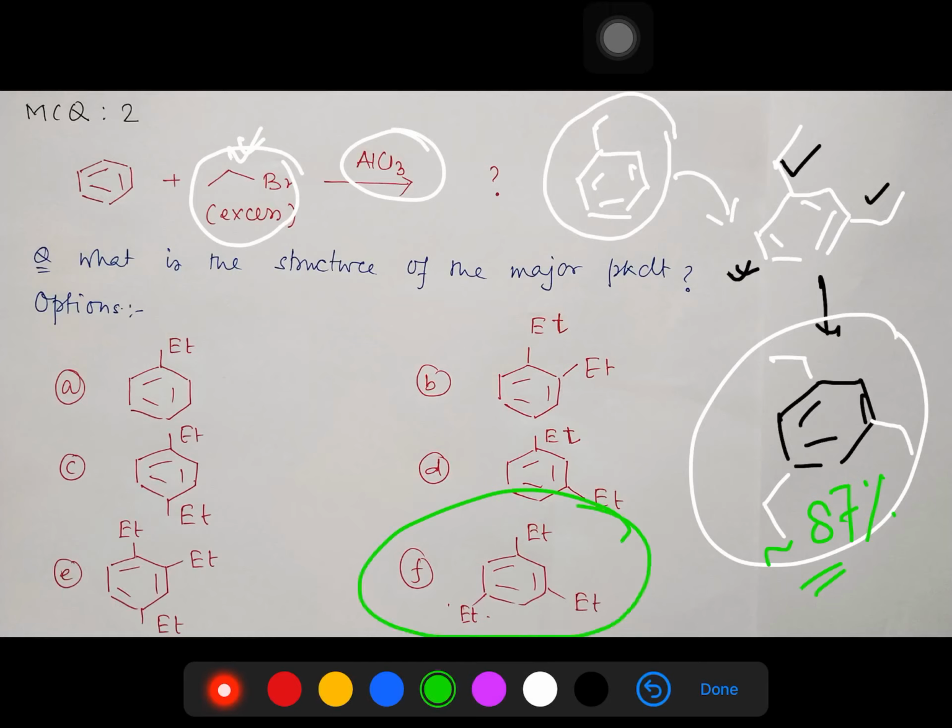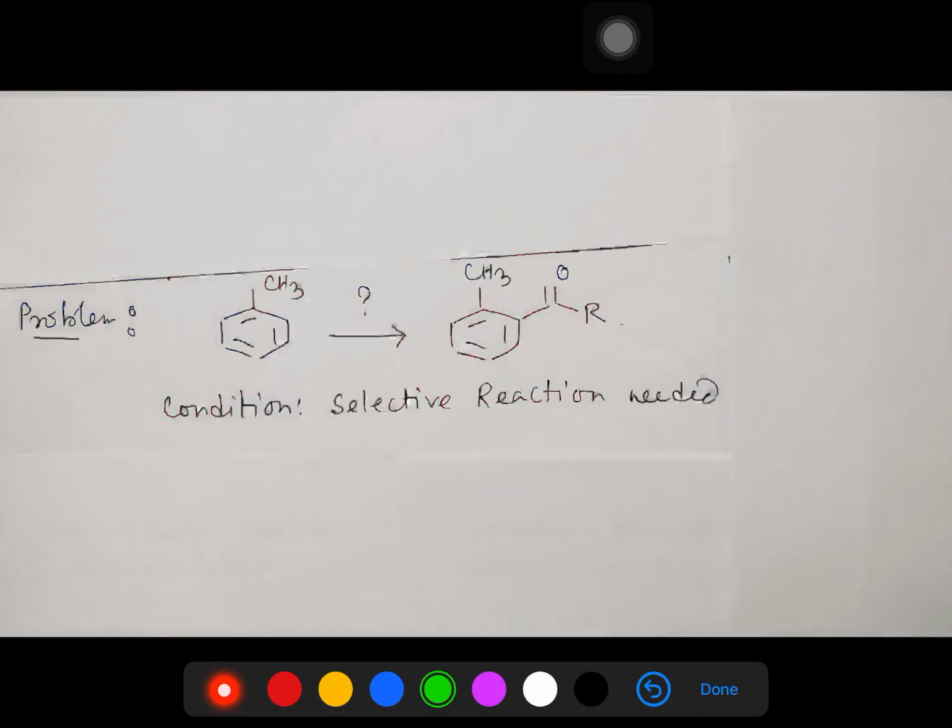Now let's go to further details, and this is actually selectivity and protection-deprotection chemistry, the second part of our discussion. Now if I say that you have to convert this to this selectively, then you will ask, sir, this is a toluene, an ortho-para donating group, how can I convert this selectively?